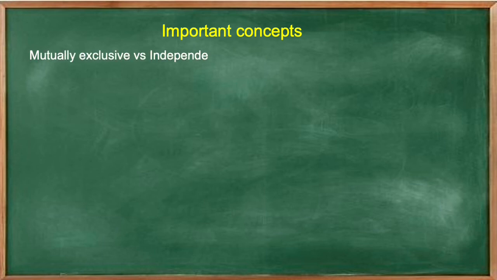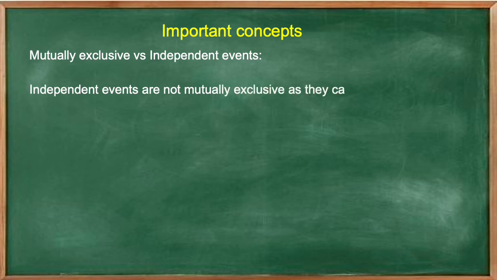Mutually exclusive versus independent events. By now you must have understood the concept of mutually exclusive events and the concept of independent events, but still many students get confused and do not understand the difference between the two concepts. So I am going to give you some examples to clear your doubts. Independent events are not mutually exclusive as they can occur together. So mutually exclusive events cannot occur together, but independent events can.